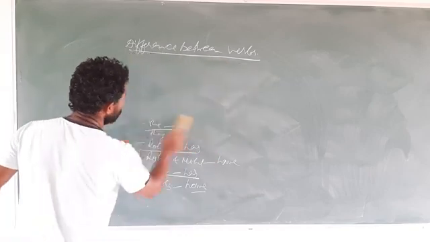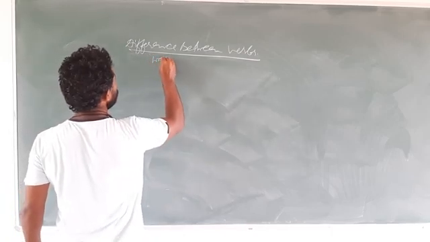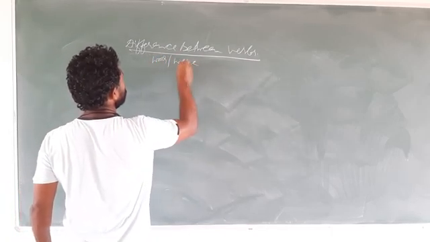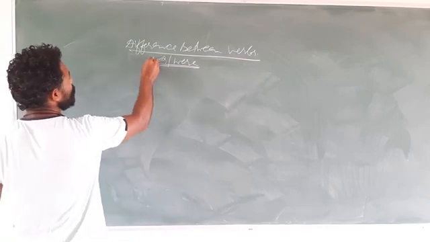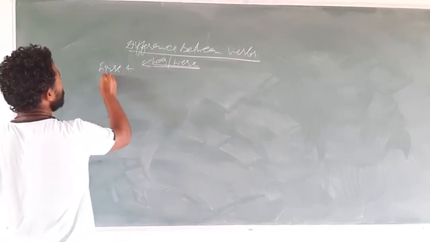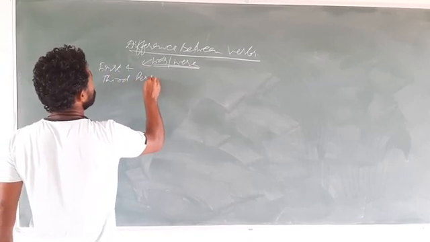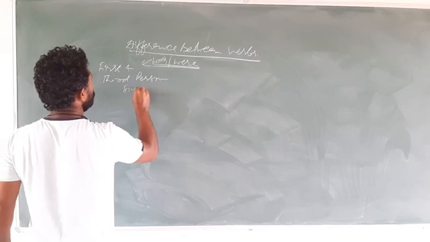So that is was and were. The use of was and were, and of course they are used in past tense.